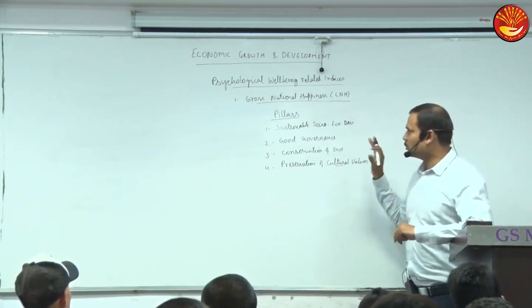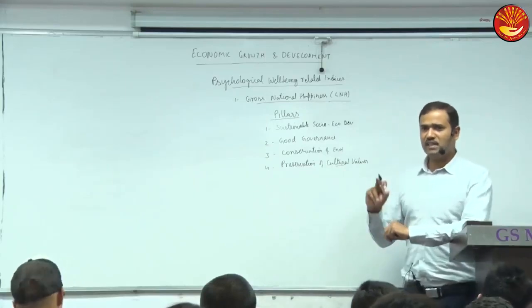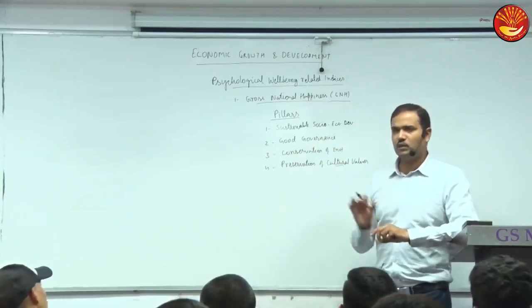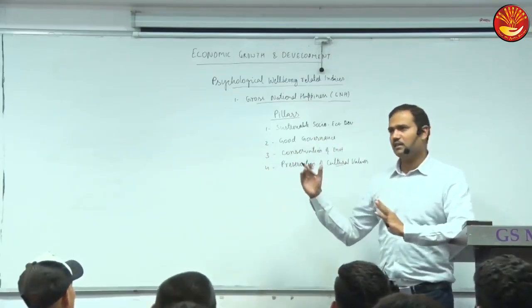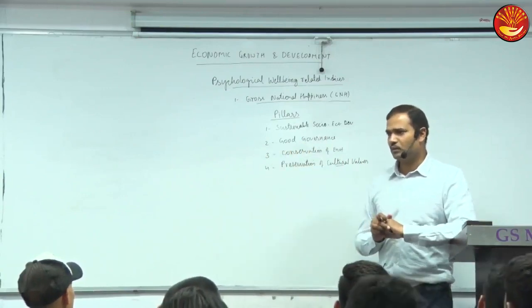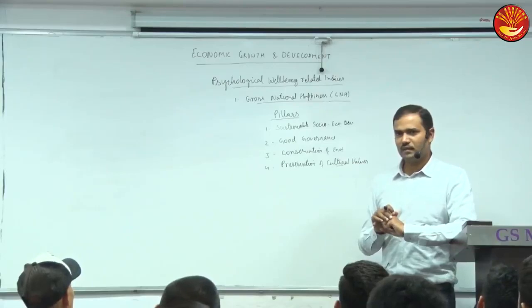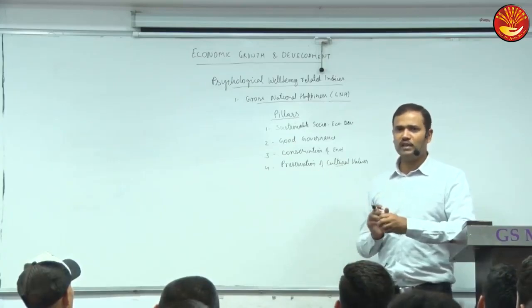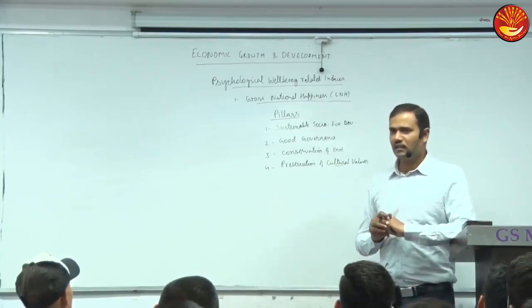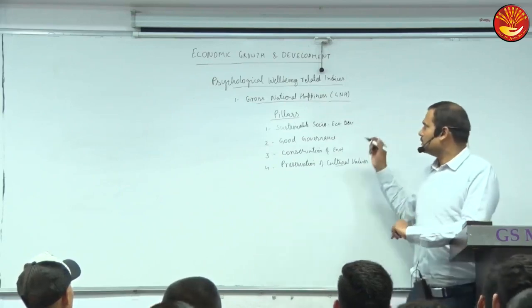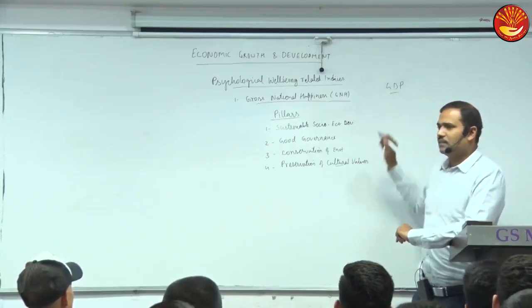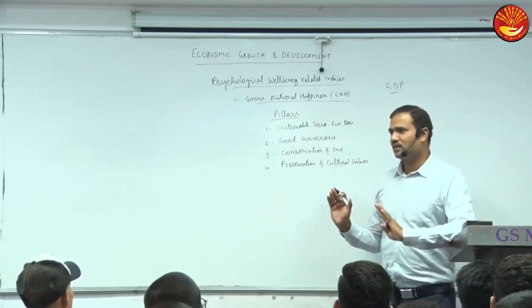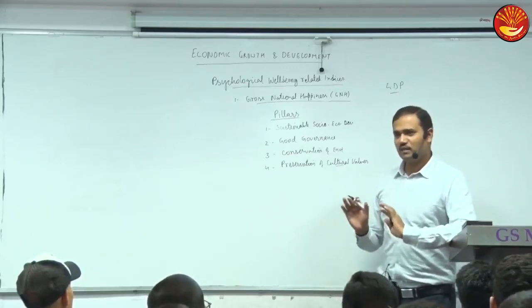I think in mains one question was asked, rather an essay, on GDP and GNH as measures of economic development. I don't remember the exact words. What should be your conclusion? Are GDP and GNH satisfactory overall indicators or not? Overall, yes or no? By and large, no, meaning to some extent.